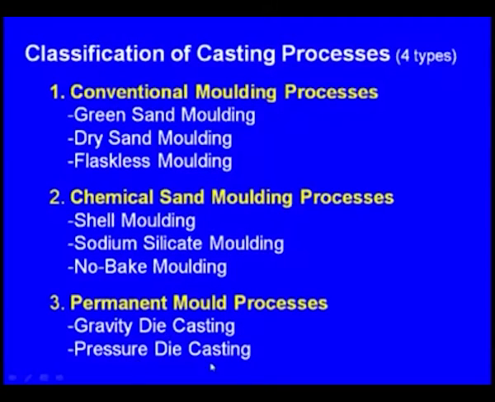So these are also known as the dies. Under that we have seen there are two types, gravity die casting and pressure die casting. In gravity die casting, the molten metal flows into the permanent metallic molds by means of gravity. Whereas in pressure die casting, the molten metal is injected into the cavity between these two metallic dies by means of an external pressure.